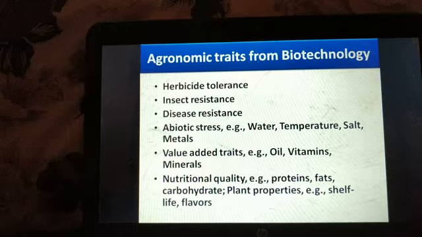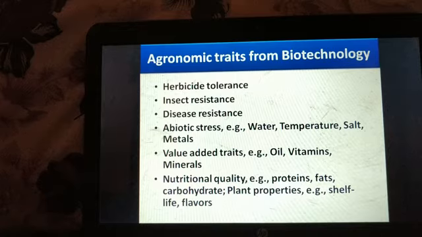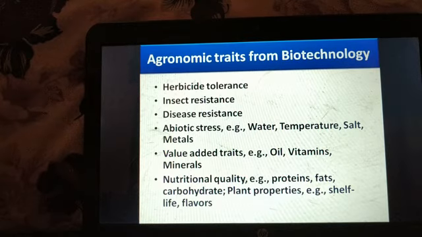Next, value added traits. For example, we can add oil, vitamins, minerals in our desired crop. Nutritional quality. We can increase various nutrients in our crop like protein, fats, carbohydrates. We can increase the quality and add this nutritional value in our desired crop.